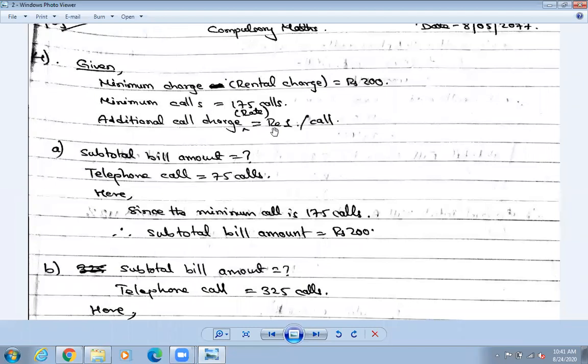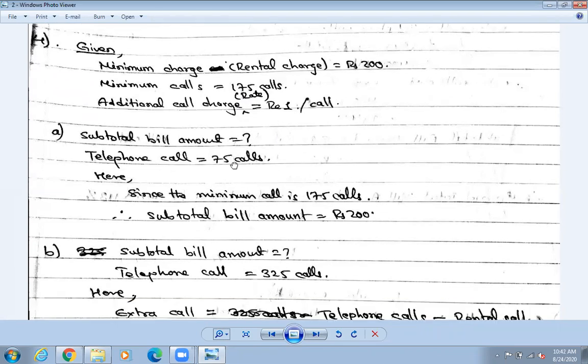So that is the additional call charge, otherwise we can just call it rate also. Additional call charge means rate, 1 rupee per call.